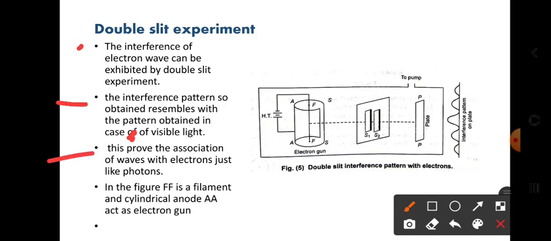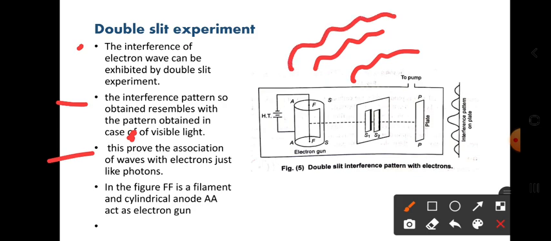And the next point, this proves the association of waves with the electron just like the photon. When light is coming, it is in the form of photons only, and photons contain waves in this manner. In the same manner, when the electron is moving, it also moves in the form of waves. That is the meaning of this point.